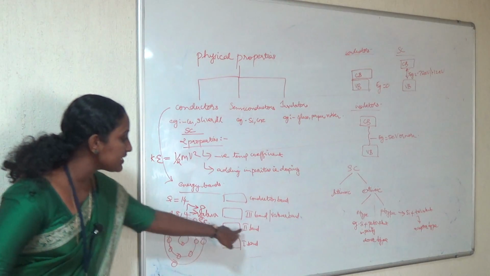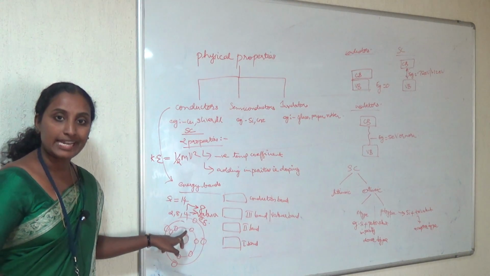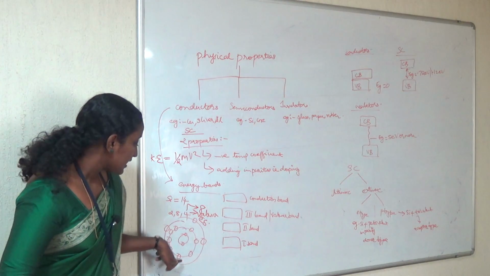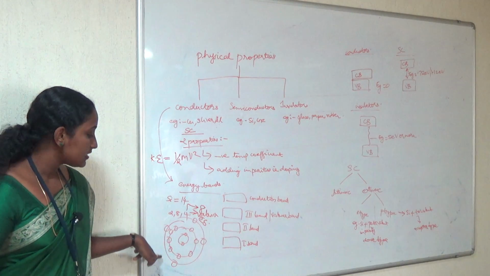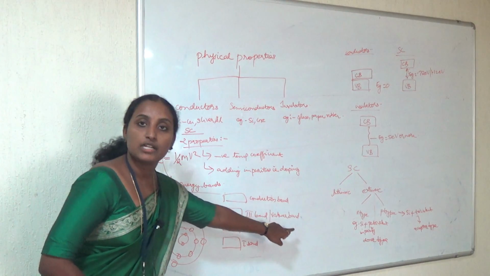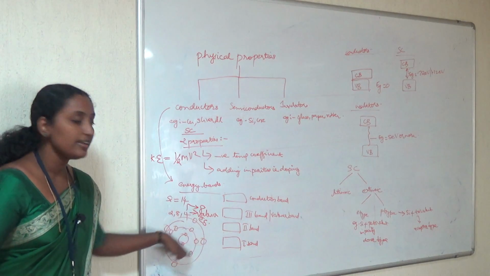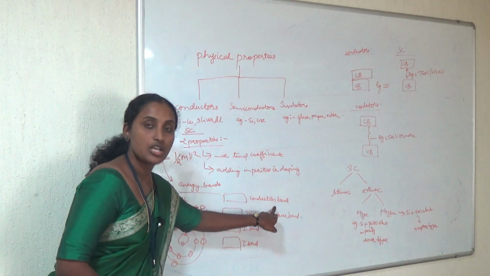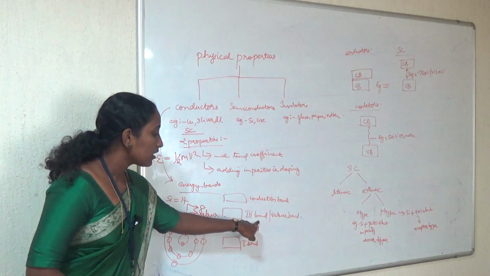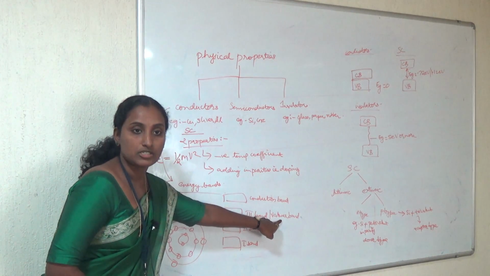The second band consists of the energy levels of the second path or second orbit. The third band consists of the energy of the third shell, and it is otherwise called the valence band, because the last shell electrons are called valence electrons. So the energy of those valence electrons is called the valence band.